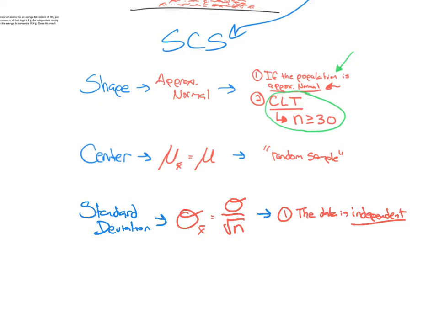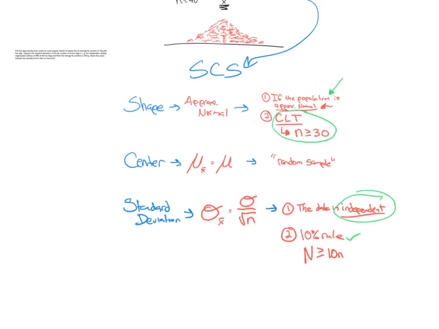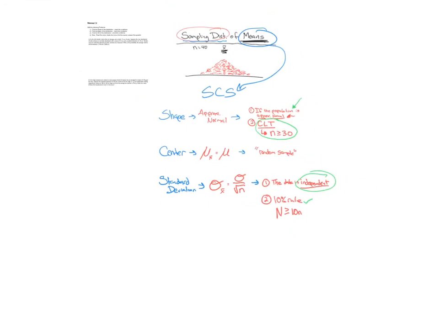But what if it's not? What if we are sampling from a population and we don't let the people go back into the population because I don't want to sample them again? Well, let's go to the second tier. We call that the 10% rule. That's where we just make sure that the population is at least 10 times the sample size, if not bigger, right? So that's the 10% rule that we can check. And again, if we violate independence, it's okay as long as you don't violate it too badly. Only 10% of the population is as big as you can go before that starts to get messed up, right?